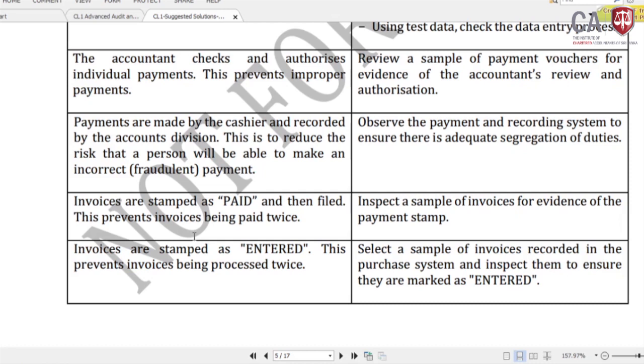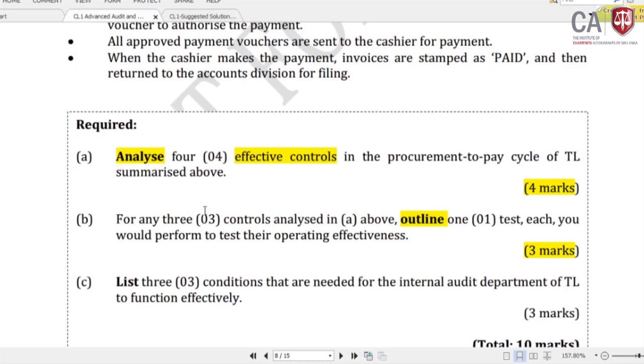Alright, we come to the third part, part C of the question. List 3 conditions that are needed for the internal audit department of TL to function effectively. If you can remember, this is a straightforward theoretical question from chapter number 20, internal audit. Under the internal audit chapter, there is a lot of content given.